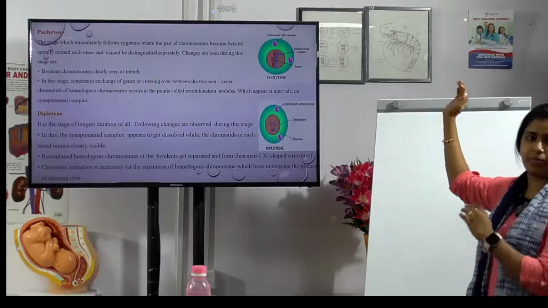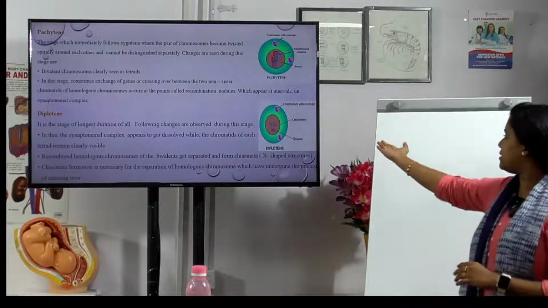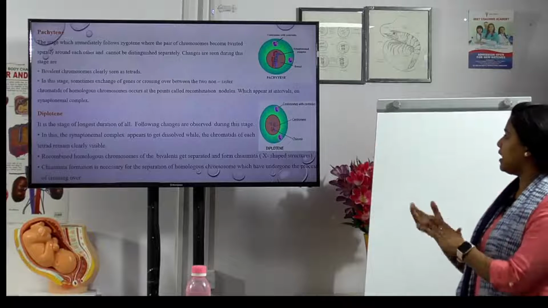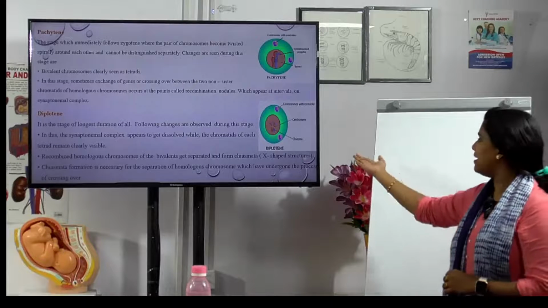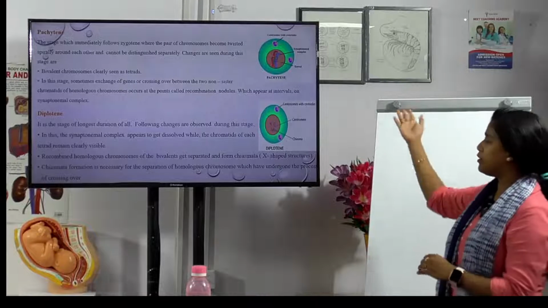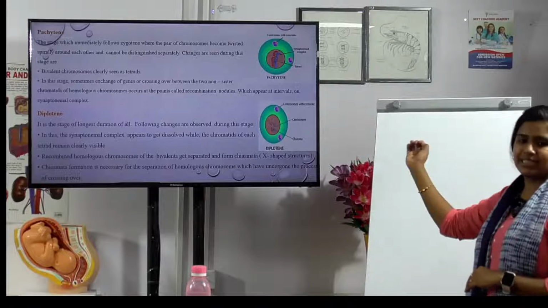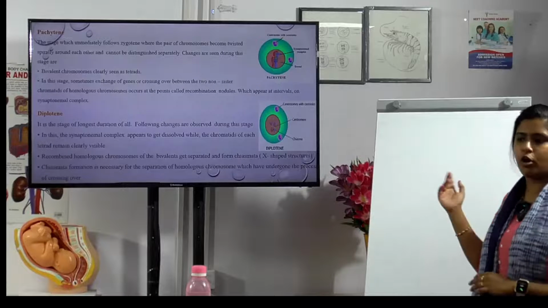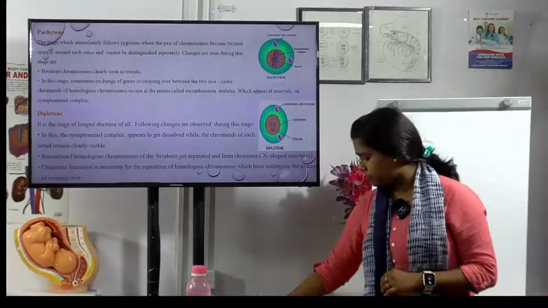Earlier there was no proper formation. Here the centromere will be proper. Let us see the presence of chiasmata. The changes are: the recombinant homologous chromosomes of the bivalents get separated and form chiasmata, that is an X-shaped structure. So only now do they become a proper structure; until before they were twisted. The X-shape is called chiasmata, and chiasmata formation is necessary for the separation of what? Homologous chromosomes which undergo the process of crossing over.